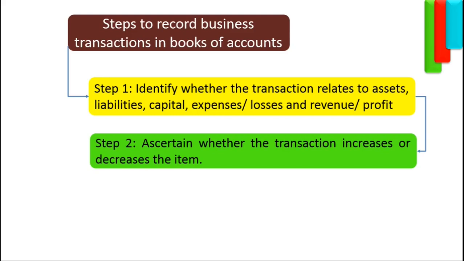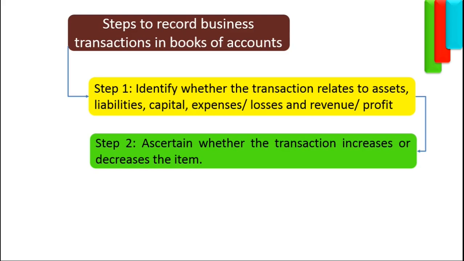Since the liability came up only after borrowing money from the bank, due to this transaction, the liability has increased. Hence, under step 2, we have correctly figured out whether the transaction has increased or decreased the item. The item in this case is a liability.